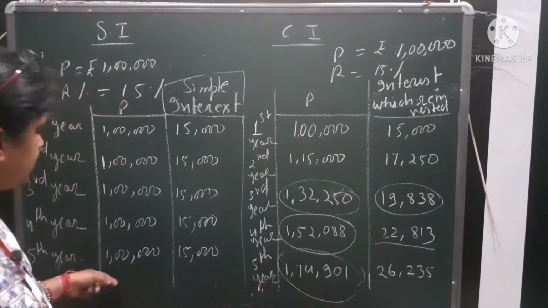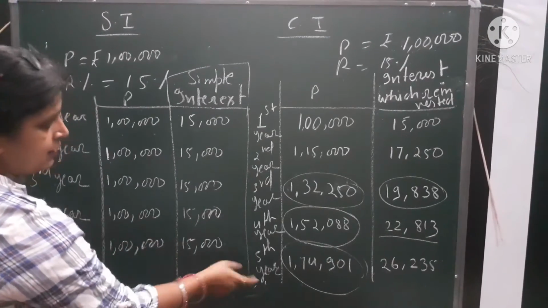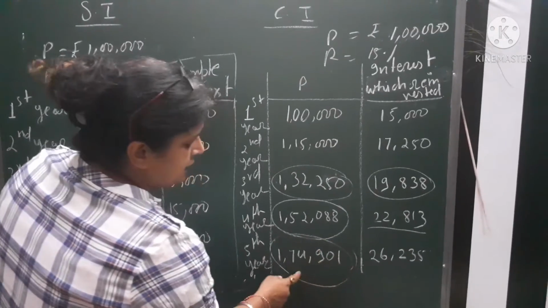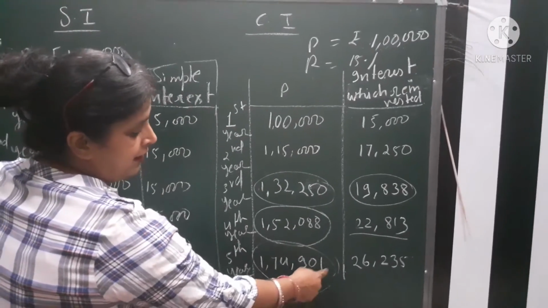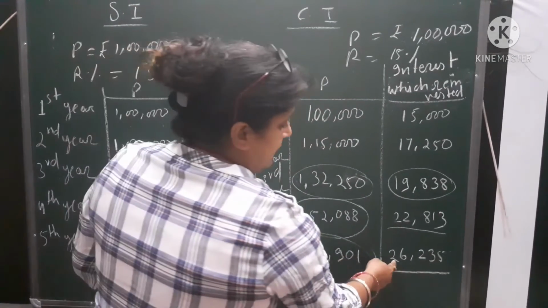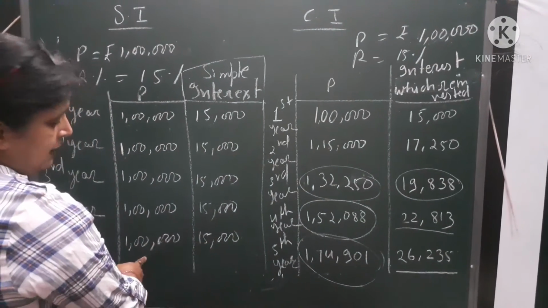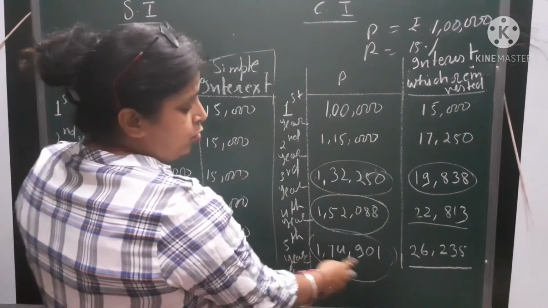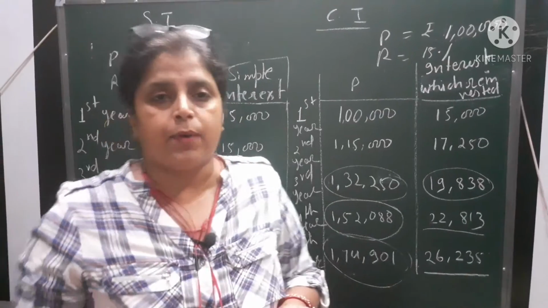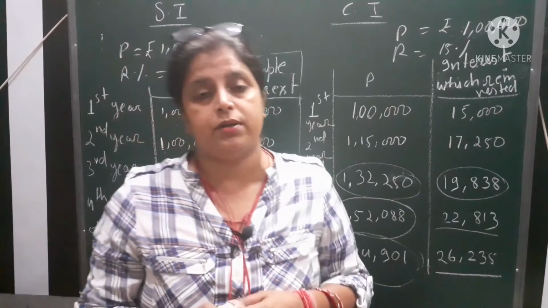If you see here, in simple interest he got interest at the end of the fifth year on 1 lakh, he got 15,000. And when we are discussing compound interest, he got interest on this money. This is his principal now, 1,74,901 rupees, and he got interest at the end of the fifth year, that is 26,235. Here you see 15,000 is the fifth year interest, the principal is still 1 lakh, and here it is about to be 2 lakh, just doubled. So that's why it is called the magic of compound interest, and it is compulsory to understand the concept of compound interest.